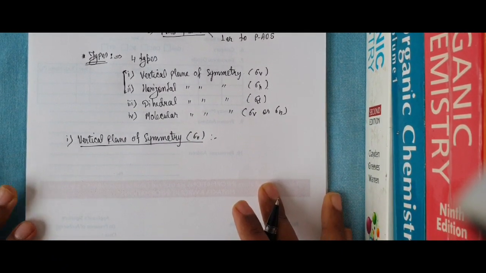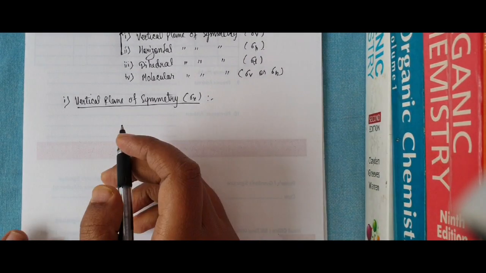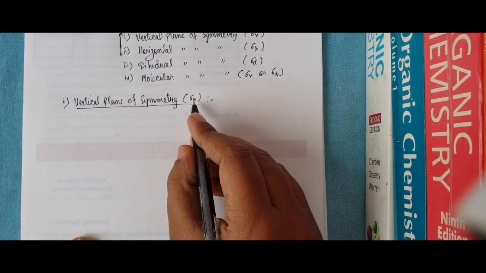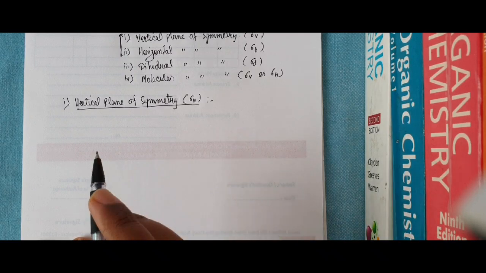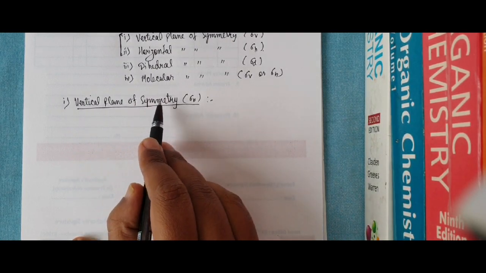I now start the vertical plane of symmetry. This is represented by sigma v. What do we have to remember for the vertical plane of symmetry?